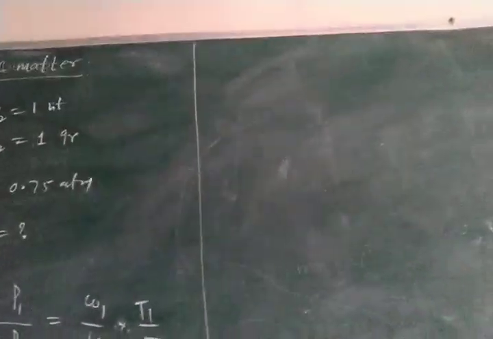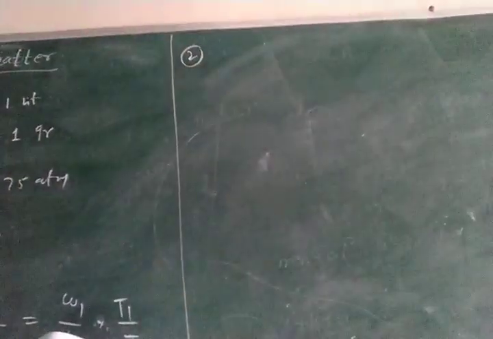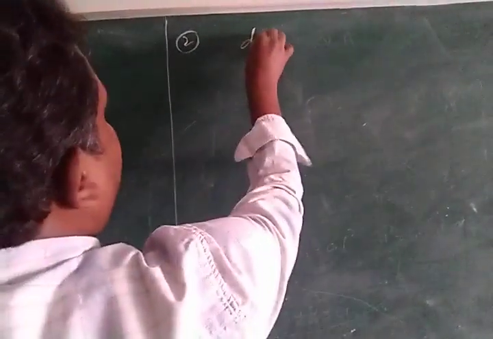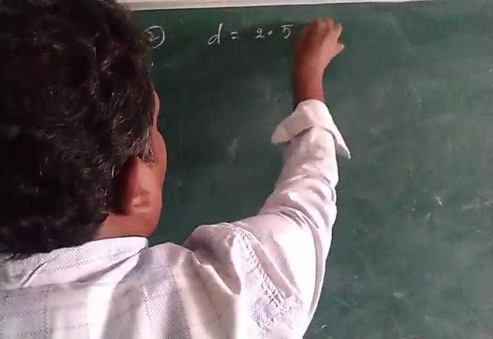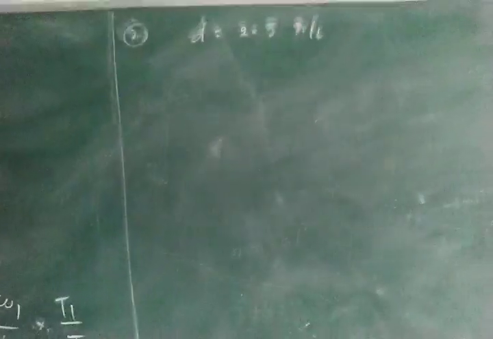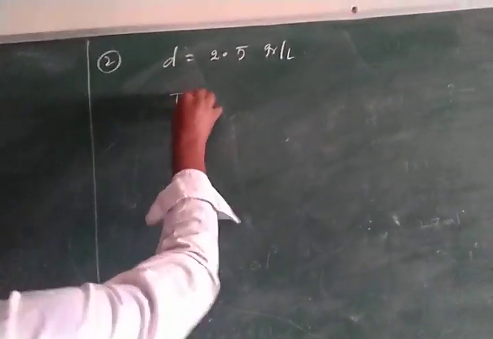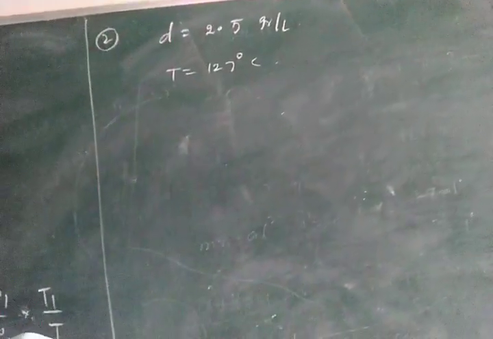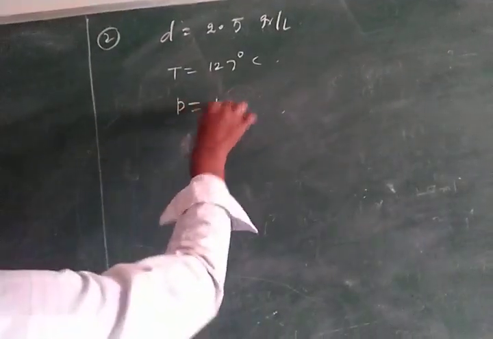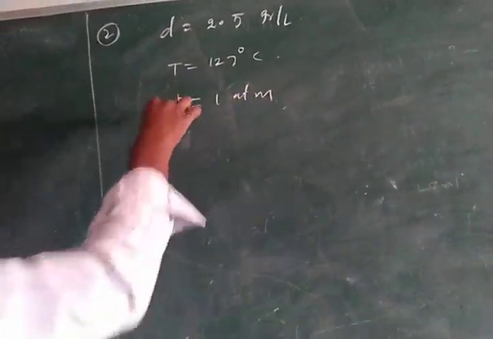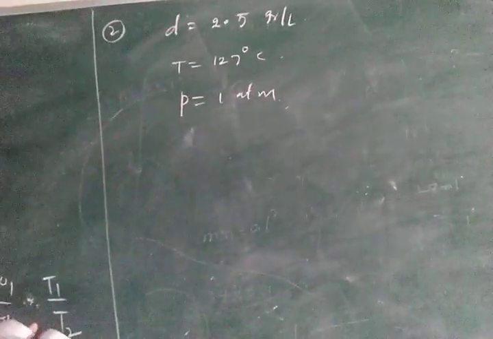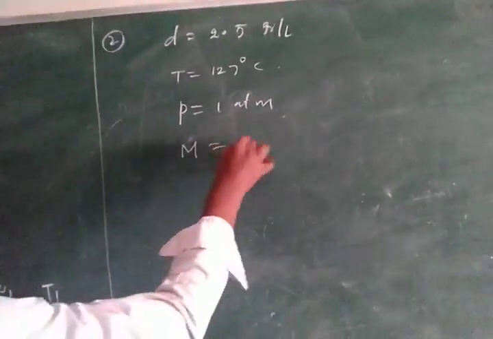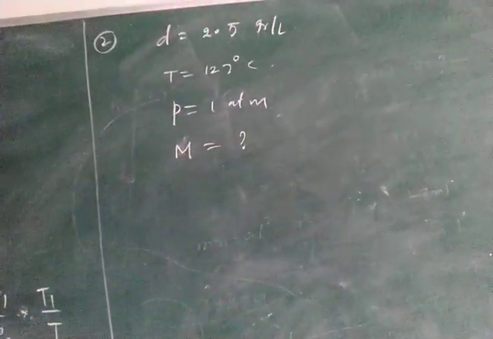Next, second question. The density of a gas is 2.5 grams per liter at temperature equal to 127 degrees Celsius and pressure equal to 1 atmosphere. Then the question is: what is the molecular weight of the gas?